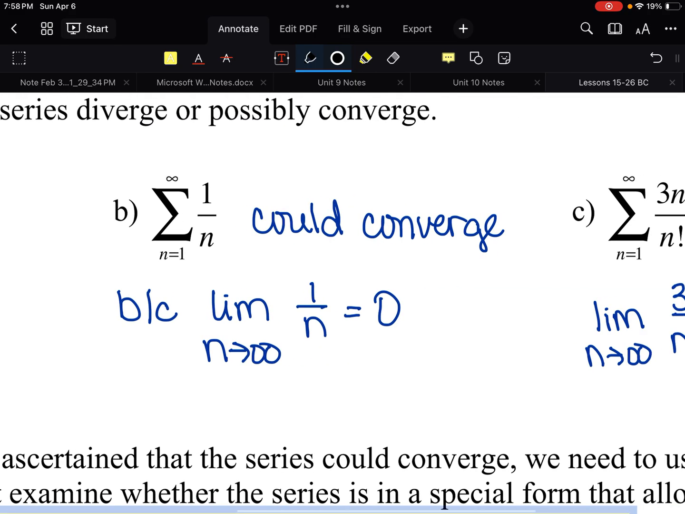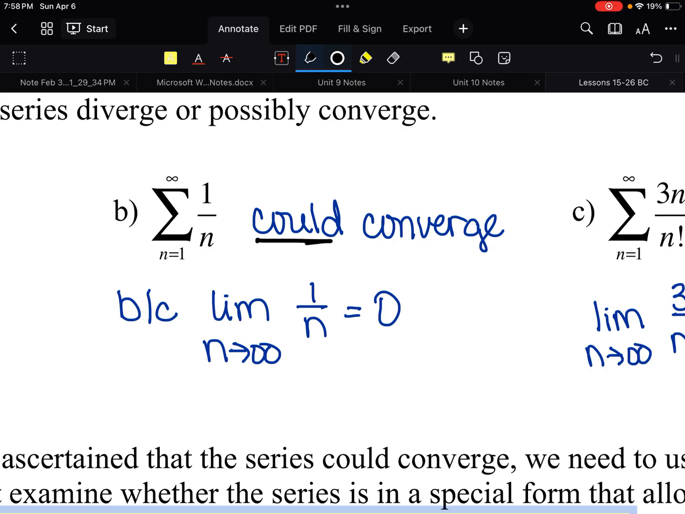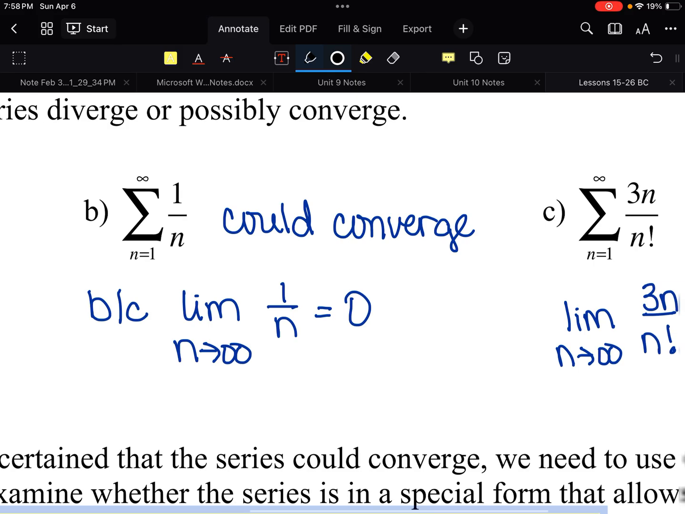What about 1 over n? Well, 1 over 1 plus 1 over 2 plus 1 over 3 plus 1 over 4, on and on and on. Those are getting smaller and smaller and smaller. So here's my function or my sequence. The limit of that sequence as n approaches infinity is 0, which tells us that it could converge. Not that it does, could. Actually, believe it or not, that one doesn't, but that's a different lesson.